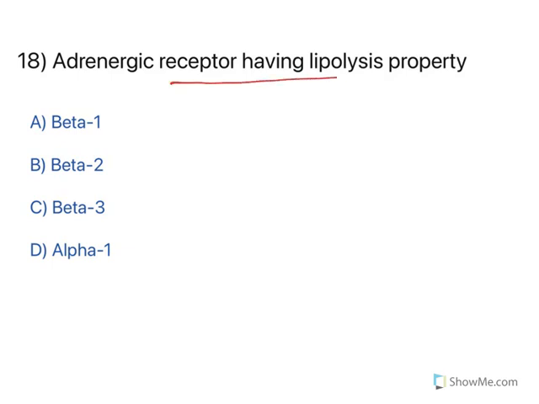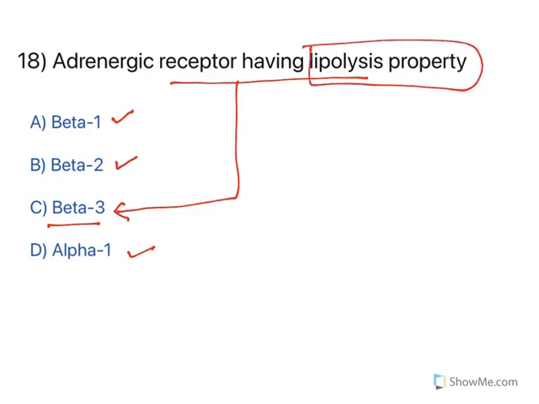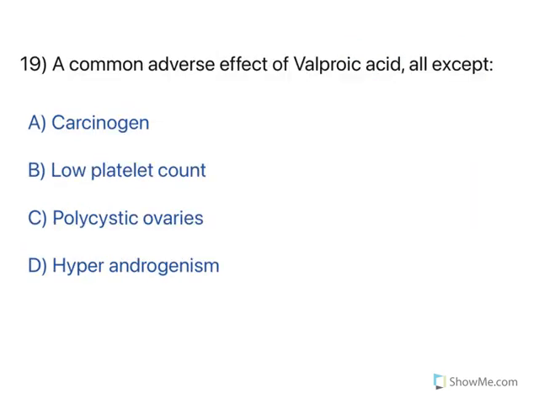Now, adrenergic receptor having lipolysis properties: beta 3 receptors. You know, beta 1 are prominent on heart, beta 2 on lungs, alpha 1 on blood vessel. Beta 3 receptors have a physiological property of causing lipolysis. Still the drugs are under investigation, but the answer is C.